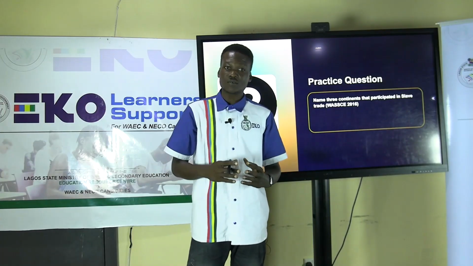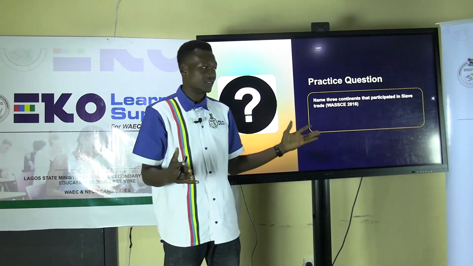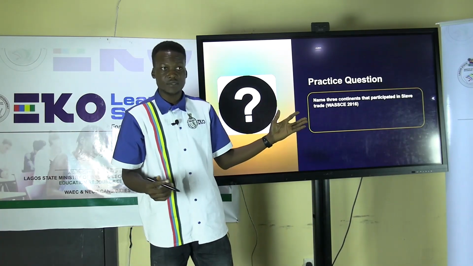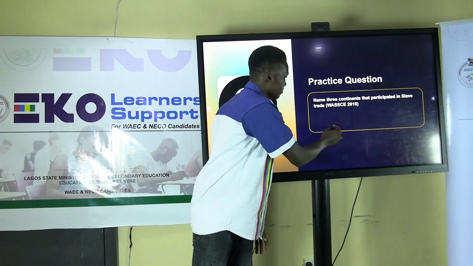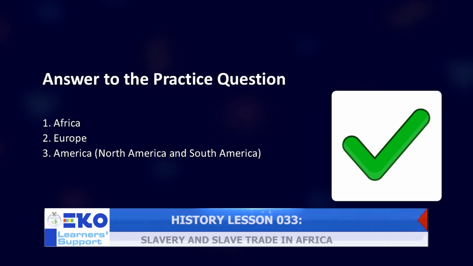There are 3 major continents that participated in the slave trade. Africa, which Nigeria is one of. Europe, Britain is one of the countries, France and others.